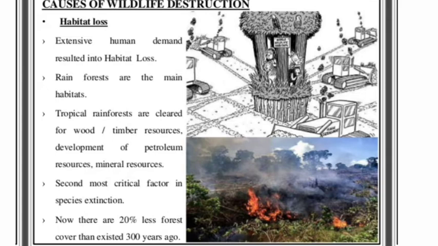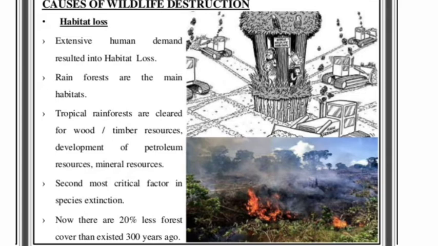We are also destroying the rainforest, which is the main habitat of wild animals. Tropical rainforests are cleared for wood and timber, and for the development of petroleum and mineral resources. In this way, we are destroying the forest areas, making them less and less, and the place is getting lesser and lesser for wild animals.